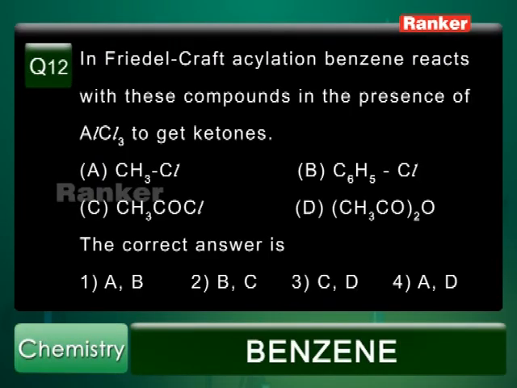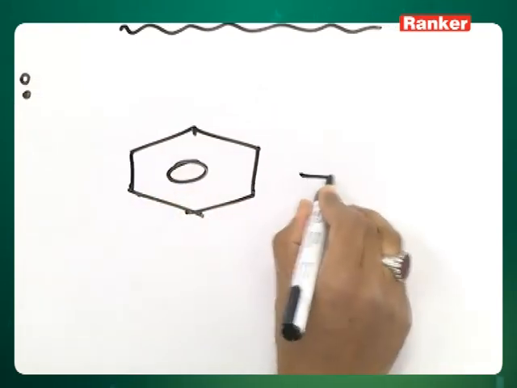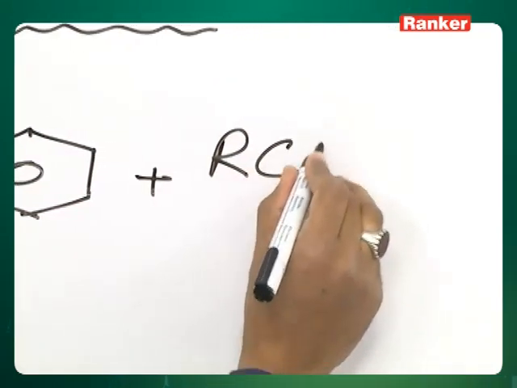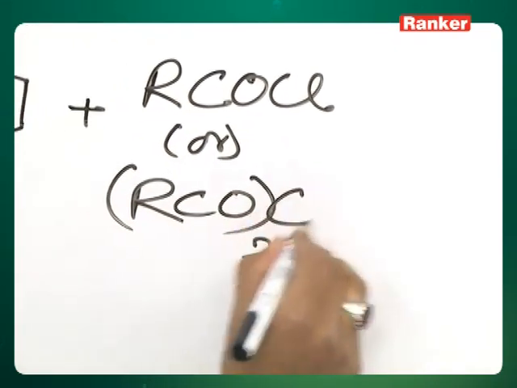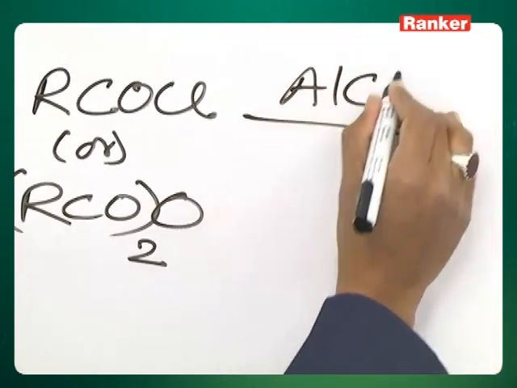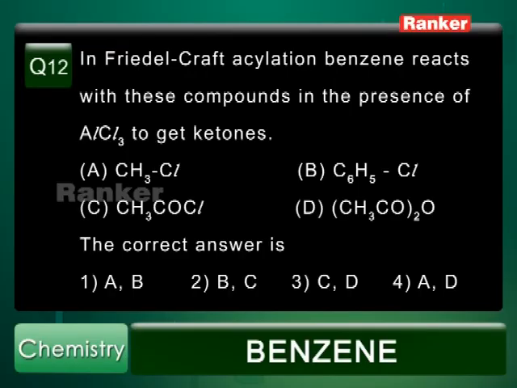Question number 12. In Friedel-Crafts acylation, benzene reacts with these compounds in the presence of AlCl3 to get ketones. First, I'll write a generalized expression for Friedel-Crafts acylation. Here, we use benzene and either we use RCOCl or anhydride. In presence of AlCl3, it will give aryl alkyl ketone of this type. So the correct answer is CD, that is third option, CD.